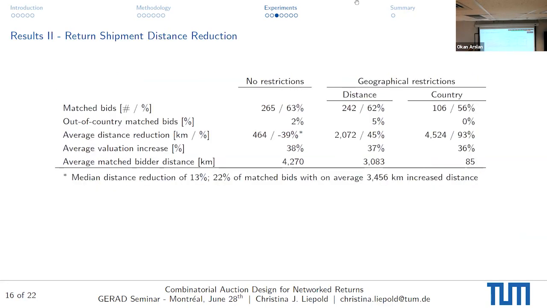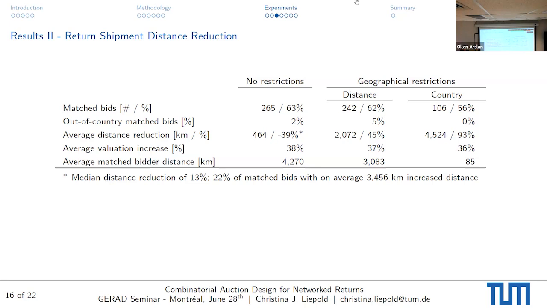All right, and then we also looked at the return shipments distance reduction. So this is for all of those items. So we do differentiate between the women's, the men's, and the clothing and the accessories, but we just do not plot it here.